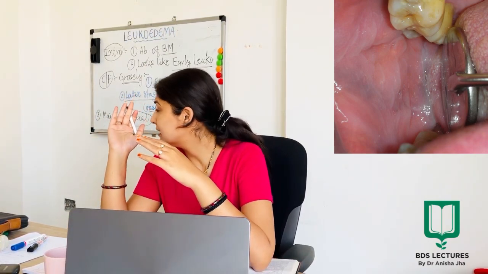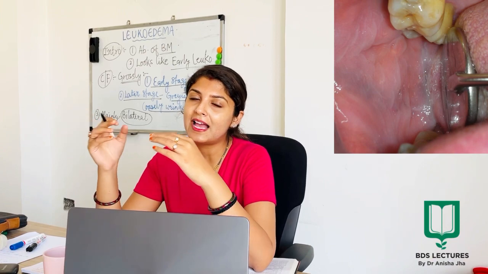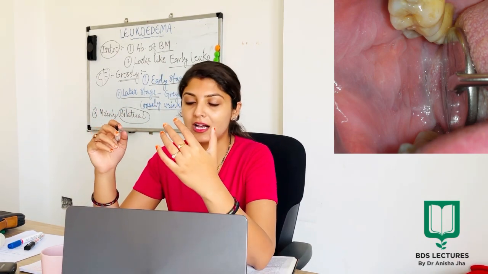When I talk about the clinical features of leukoedema, and the gross appearance, we need to know the early stages and later stages appearance. In the early stages, leukoedema is going to be filmy, opalescent in nature, with a shiny kind of appearance.